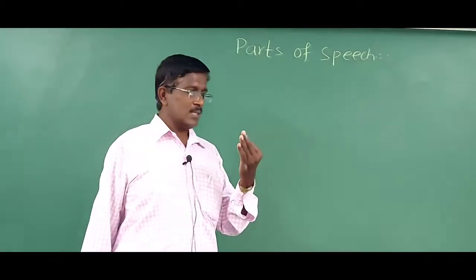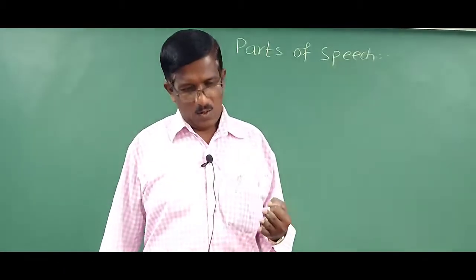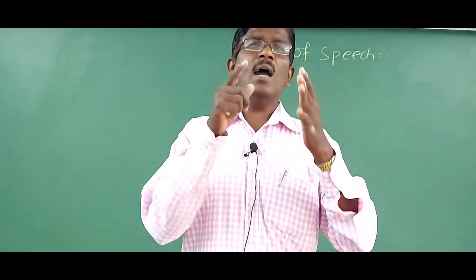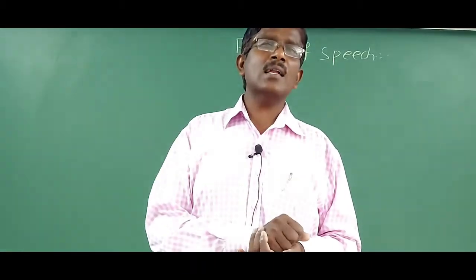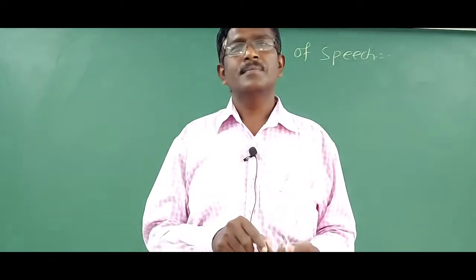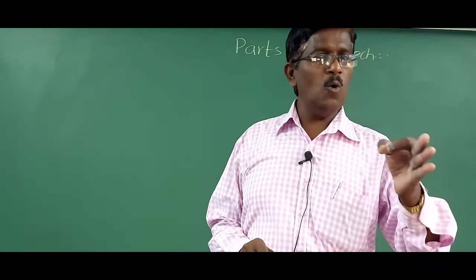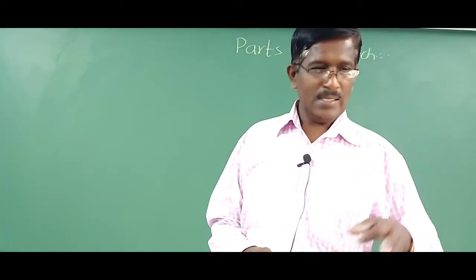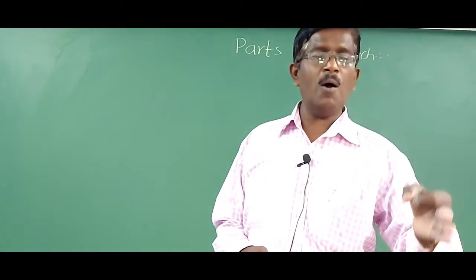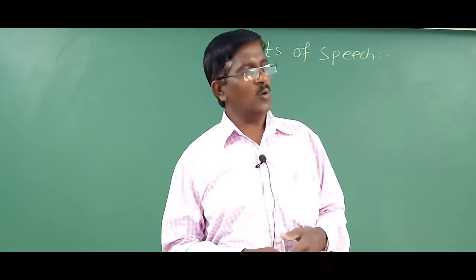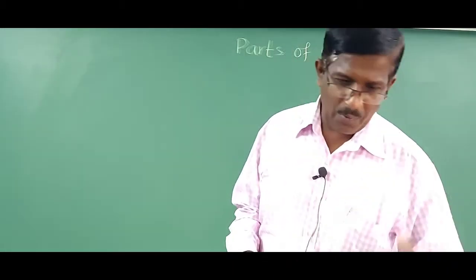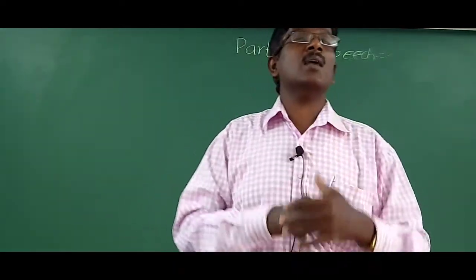So the third type is adjective. What is adjective? An adjective is a describing word. It tells something more about a noun or pronoun. So adjective is a describing word. It describes. It tells us something more.